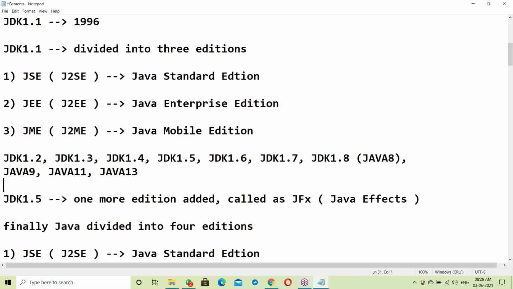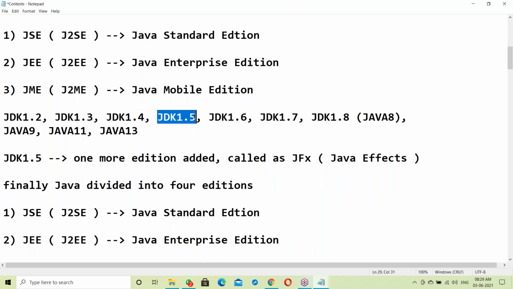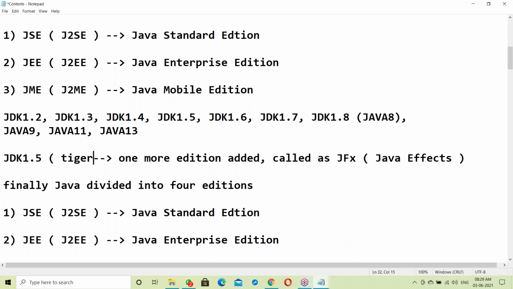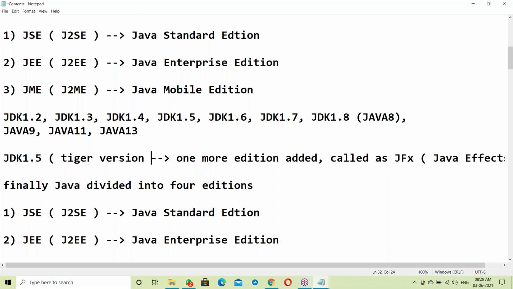Next, JDK 1.5. This is called the Tiger version. In the Tiger version, many changes and many features were added, major changes were done. In this version, one more edition was added, called JFX, Java effects.